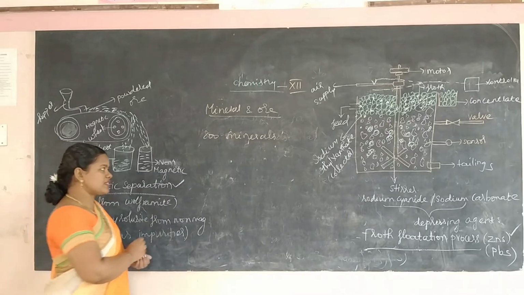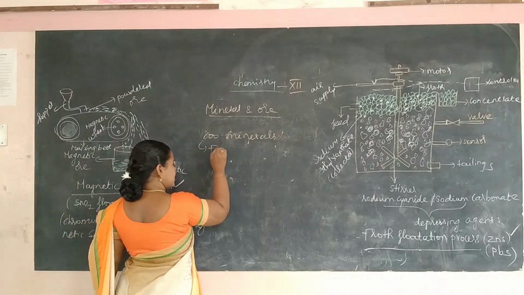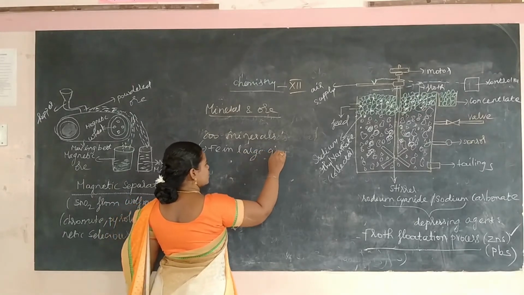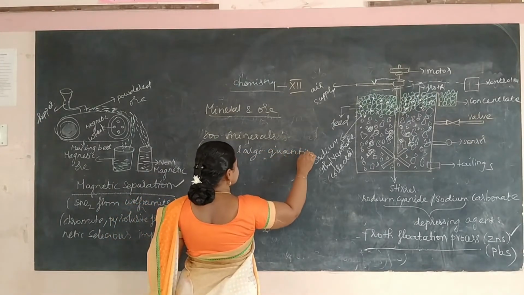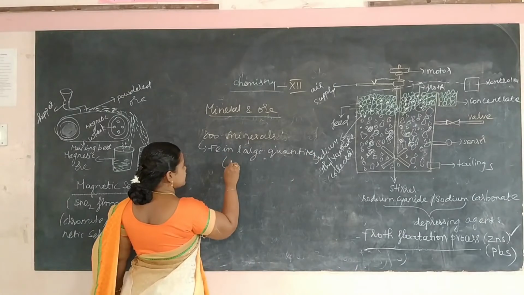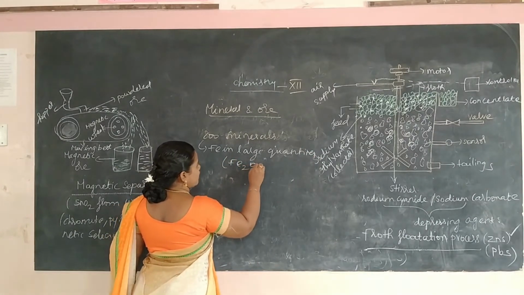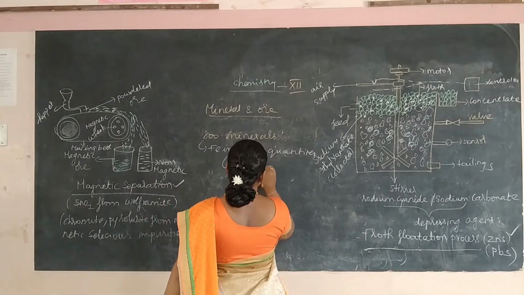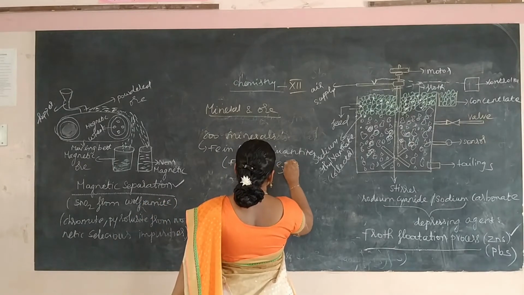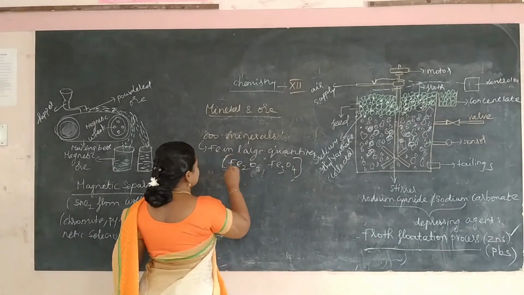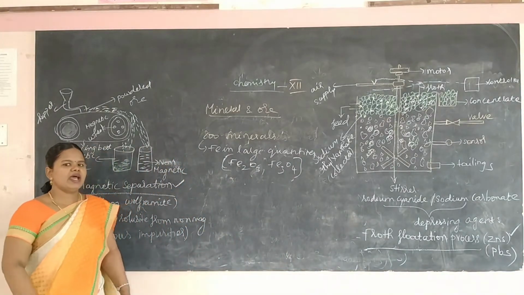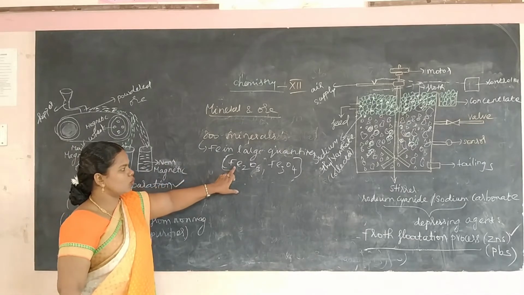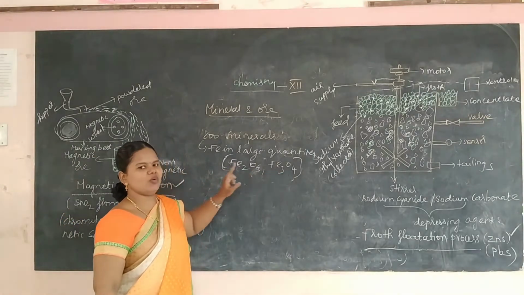But iron is present in large quantities in hematite and magnetite. So we can consider only Fe2O3 and Fe3O4 as an ore.